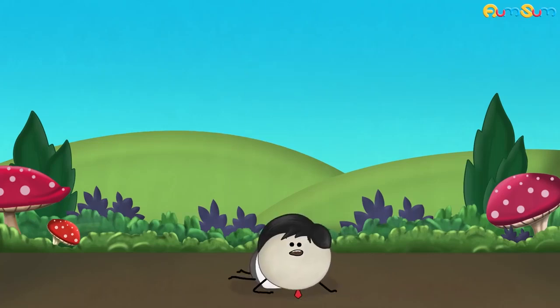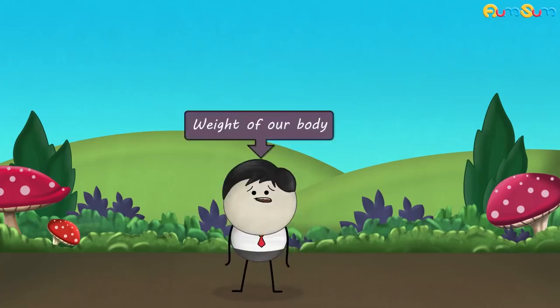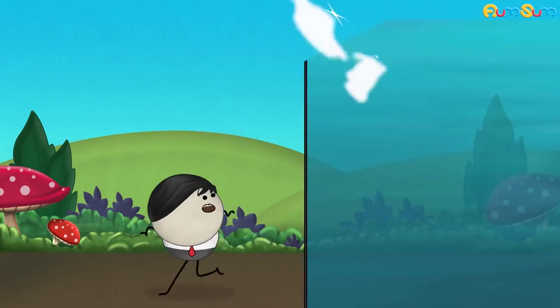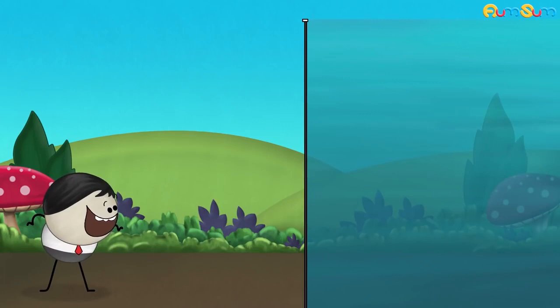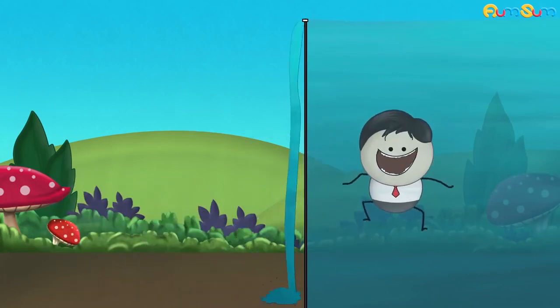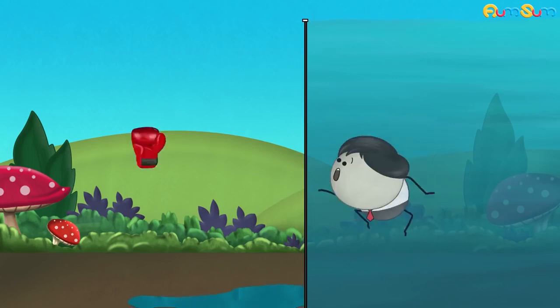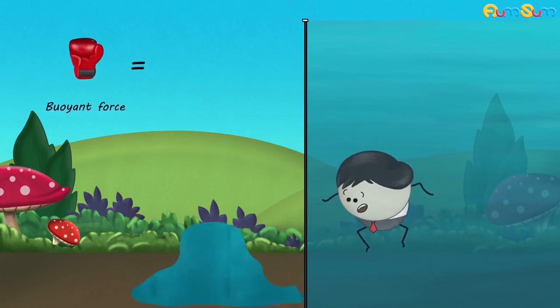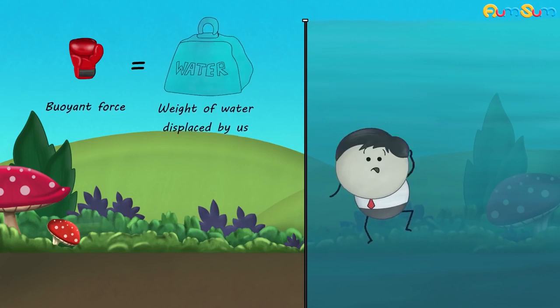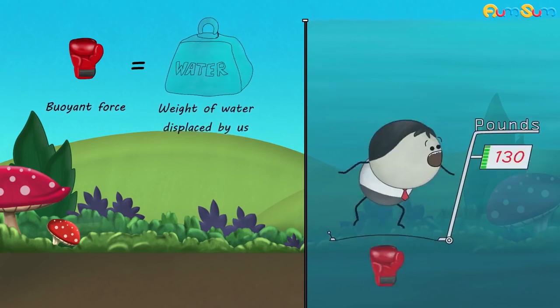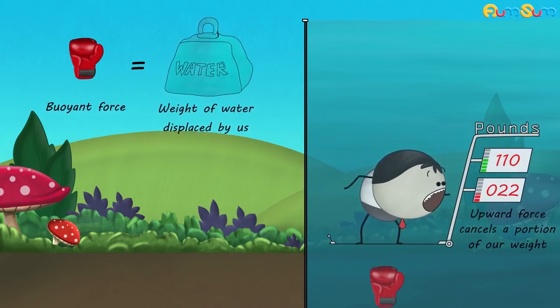Gravity always pulls us downwards. Hence, the weight of our body always acts downwards, whether we are on ground or in water. However, according to Archimedes' principle, when we are in water, we experience an upward force. That is, buoyant force, which is equal to the weight of water displaced by us. This upward force cancels a portion of our weight, causing us to weigh less in water.